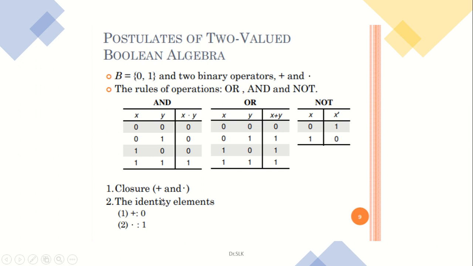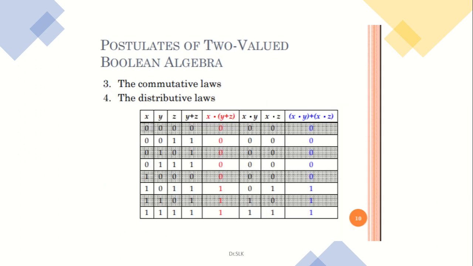For the closure axiom, we are going to take the addition as well as the multiplication operation. The identity element for addition is 0, and for multiplication the identity element is 1. Now the other two postulates of the two valued algebra are the commutative law and the distributive law. The commutative and distributive laws could be better learned by using an example.